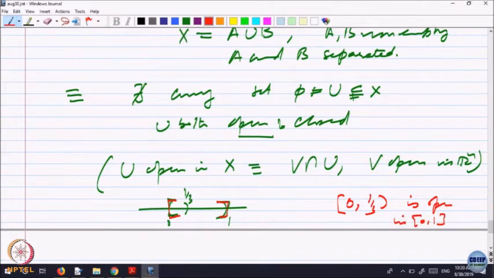It is open in 0 1 closed, but not open in the whole thing, because I can write this as the intersection of a bigger open set with 0 to 1. So, that kind of thing you should keep in mind. Saying something is open in a subset means it is the intersection of an open set in the whole space with that set.